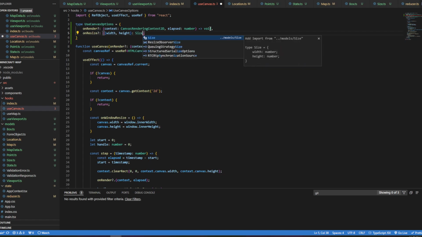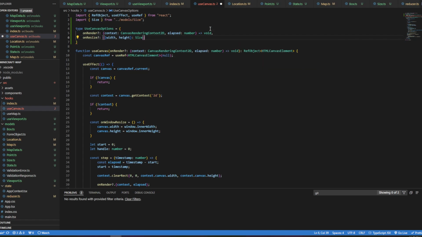And this will be a size. And of course that will just return void. And so here, rather than doing this, I kind of just want to take that out and maybe just do, well, I guess I just might as well spread it out anyway. Maybe this is kind of like props for this. I don't know, but it's going to be on render, on resize, and it's going to be of type use canvas options.